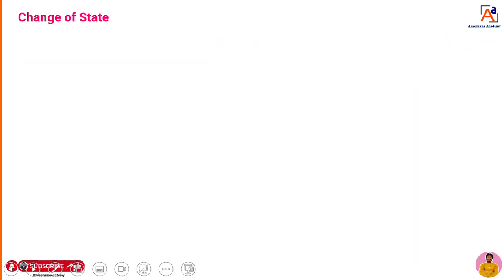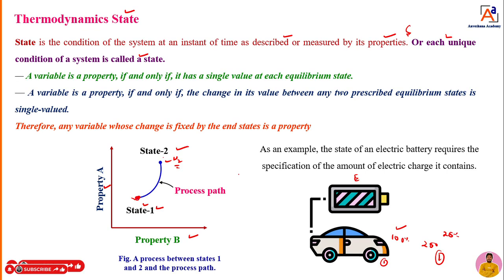Now, when I was explaining here, I was using one word: change of state. Again, that is also important, dear students. Now what is state? You know, unique condition in simple terms. At one point, what is the condition? At point 2, what is the condition of the system? That is nothing but state. But when the system moves from point 1 to point 2, a change of state has occurred.